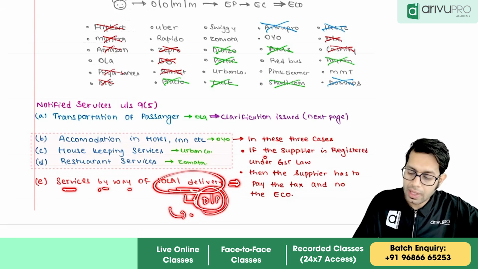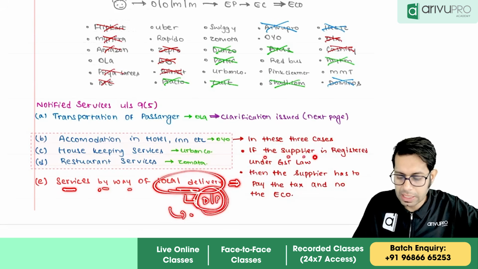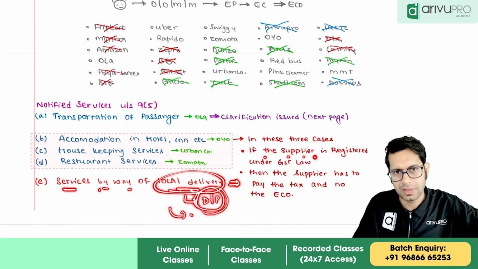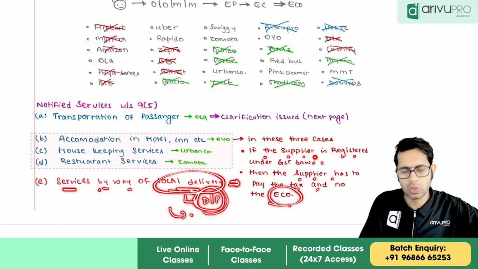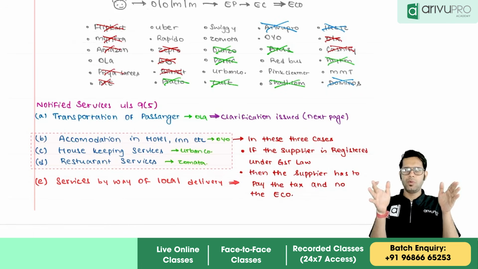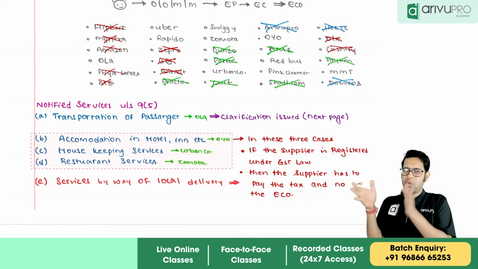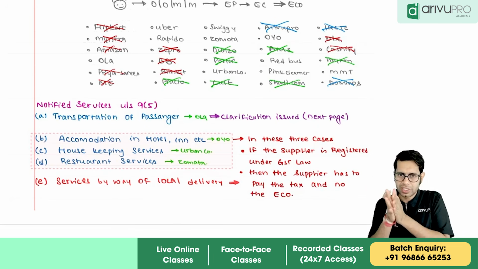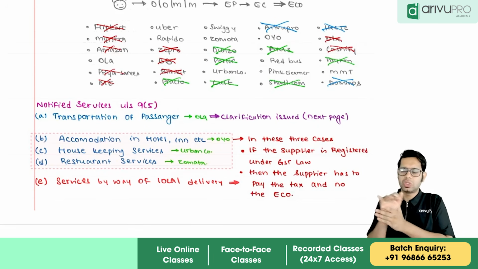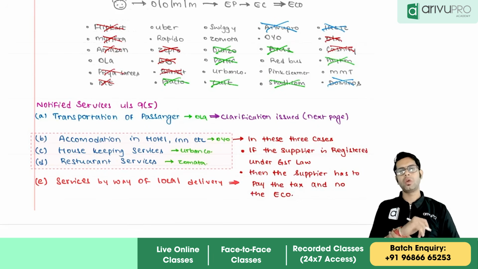However, if the person supplying the services through Dunzo or Porter is registered under GST, then the supplier has to pay the taxes and not Dunzo or Porter. So if I am a transport company, a person involved in the business of transportation of goods, and I am registered under GST law, and I am supplying services through Dunzo or Porter, then Dunzo or Porter should not pay the taxes.